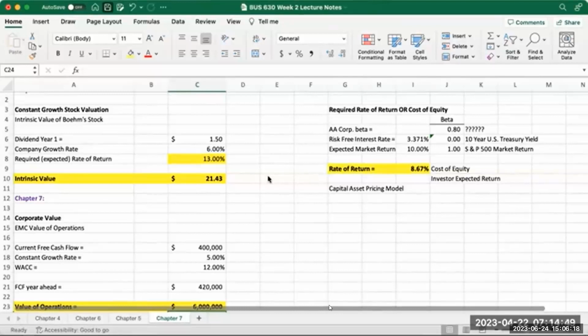Also, that leads us into the discussion: where did that 13% expected return come from? That's the capital asset pricing model, which is used to determine that expected rate of return. All this plays into the determination of how risk-oriented a company is in the market. And that's the subject of case number 1 this week.